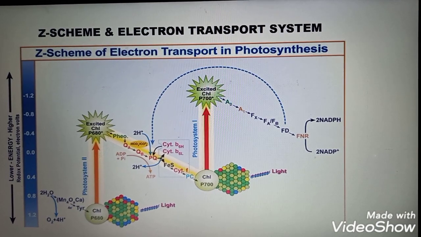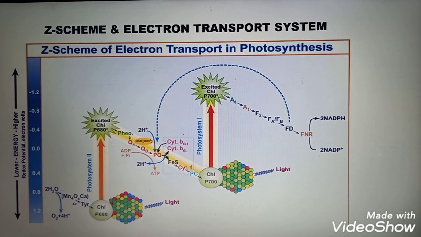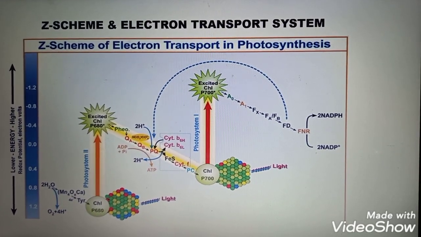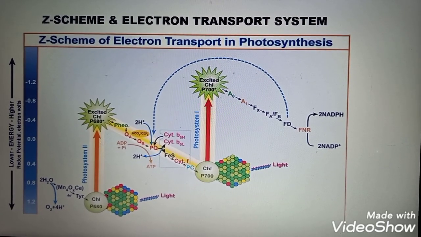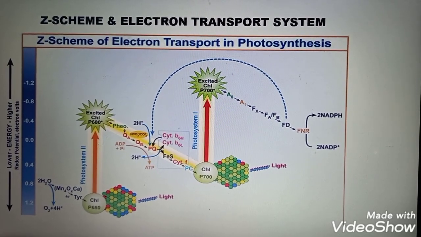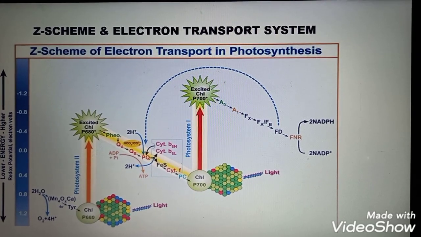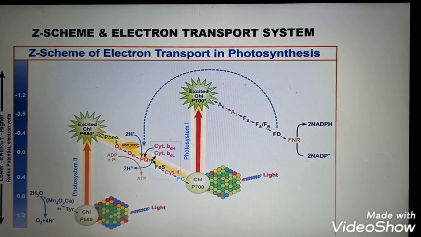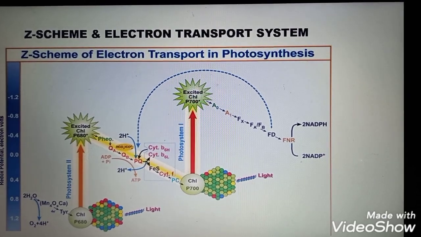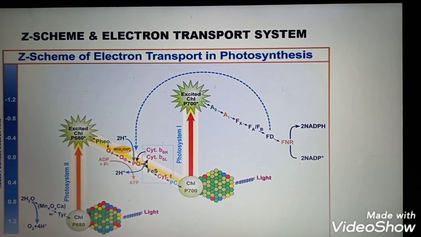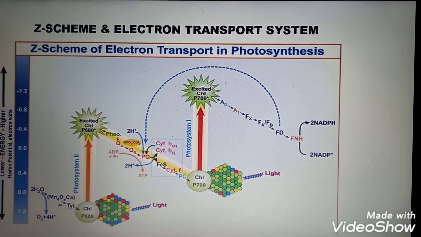Next is the formation of energy power, that is ATP. The formation of ATP is known as phosphorylation, and when ATP formation takes place during photosynthesis, it is known as photophosphorylation. Next is the formation of reducing power, that is NADH2, and next is the photolysis of the water molecule. The last 4 steps of the light dependent phase occur during the process of the electron transport system, also known as the Z scheme.